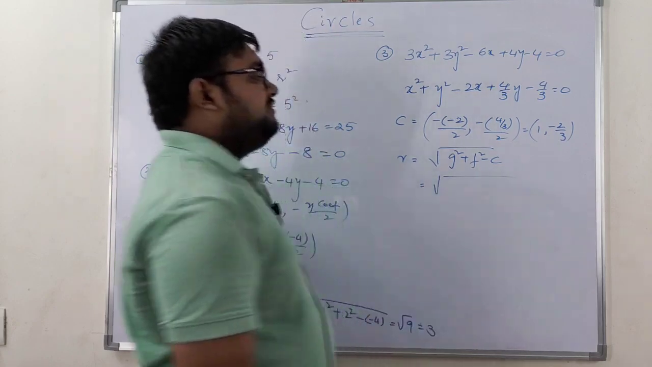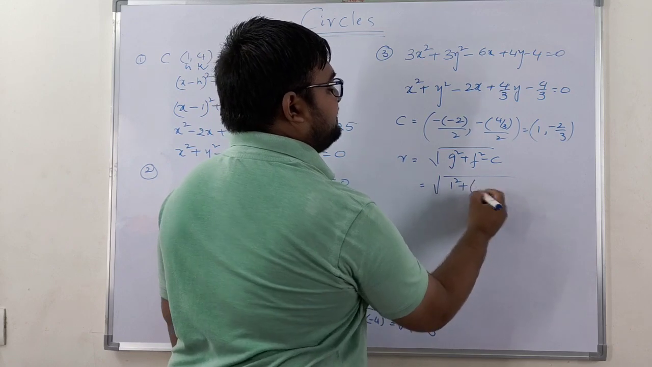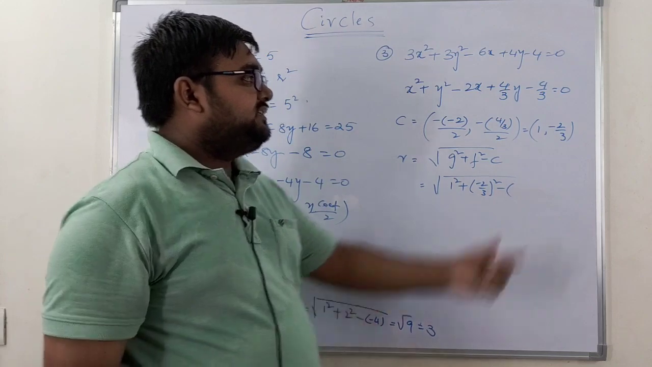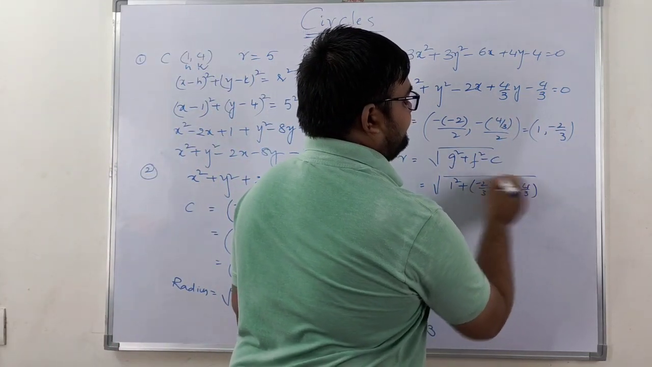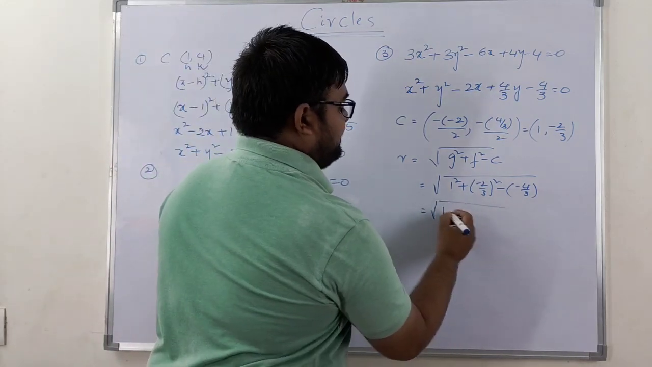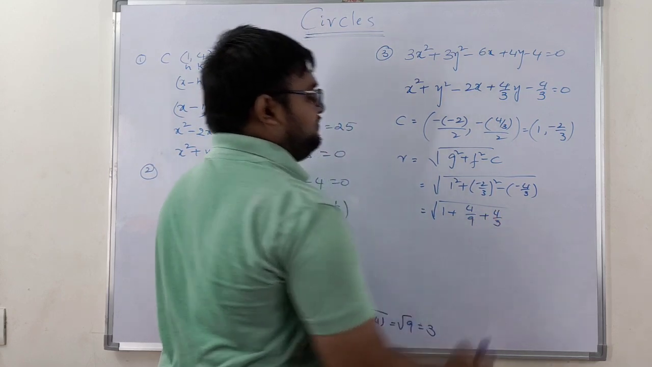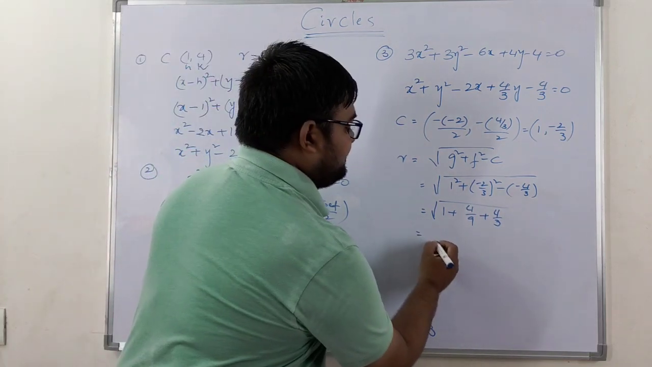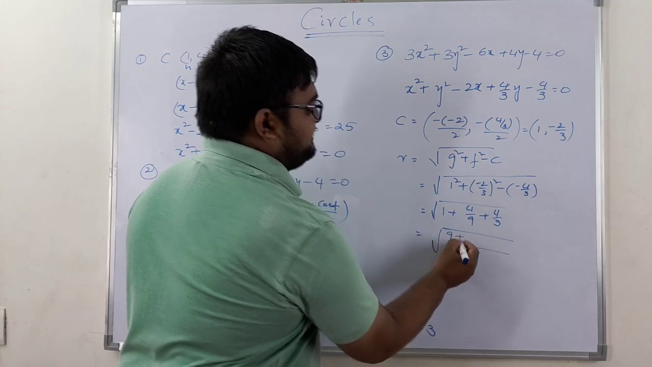So it is square root of g square, where g is 1, squared, plus minus 2 by 3 whole square, minus c. What is the value of c? C is minus 4 by 3, so write that here. Now what am I going to get? Square root of 1 plus 4 by 9 plus 4 by 3. What is the LCM? The LCM is 9.